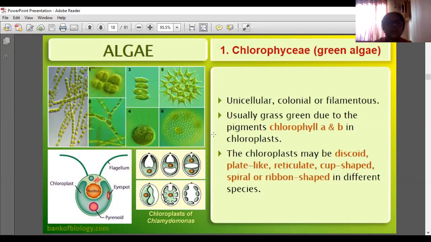And in this discoid chloroplast, only chlorophyll is there. The chloroplast may be discoid, plate-like, reticulate, cup-shaped, spiral or ribbon-shaped in different species. Different types of chloroplast shape are also shown.